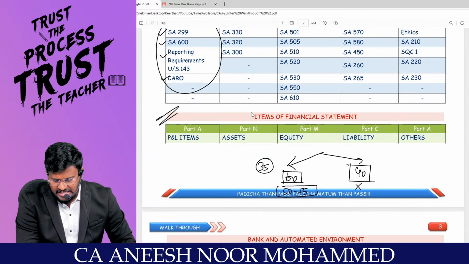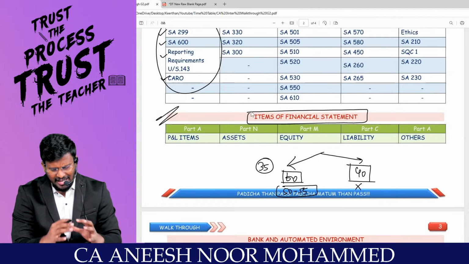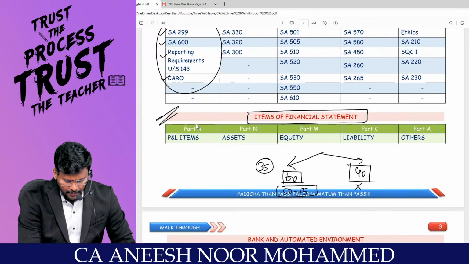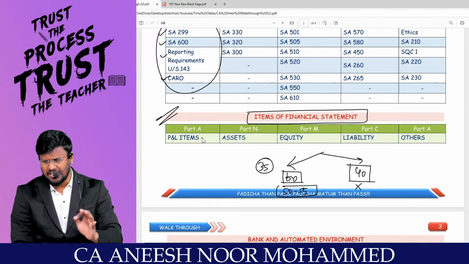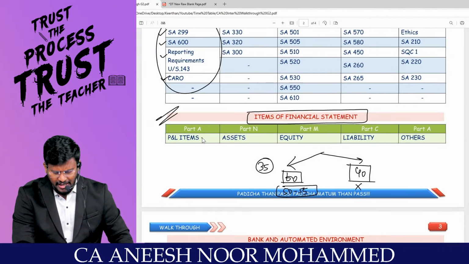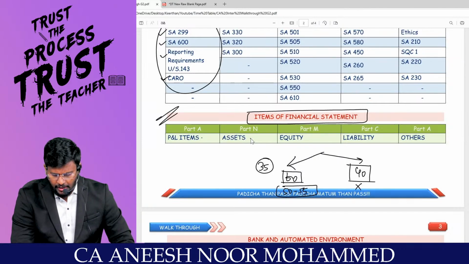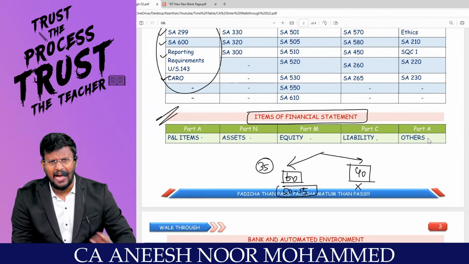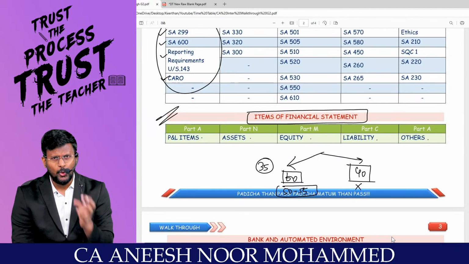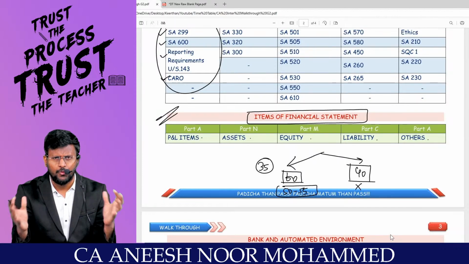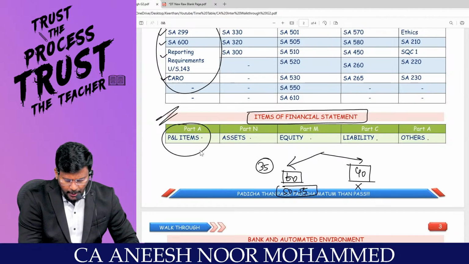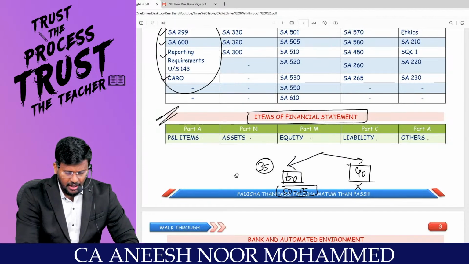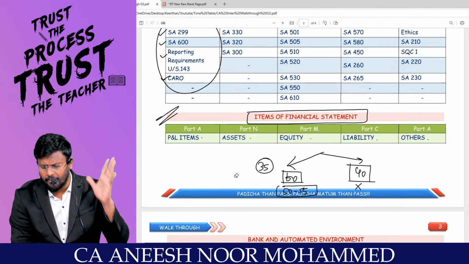Items of financial statement are classified into 5. Sir, in these 10 days, just cover P&L items. Then assets, then equity, then liability, and others, miscellaneous. So in 10 days, a big chapter classified into 5 parts, and when you are revising the P&L items in the next 10 days, the level of grip and clarity will be very high.